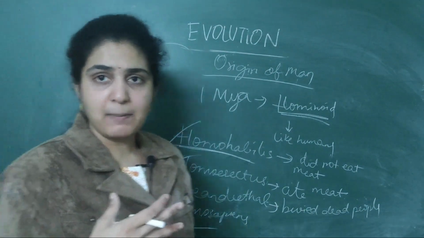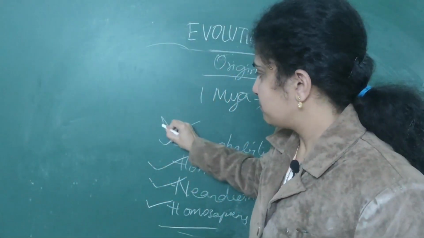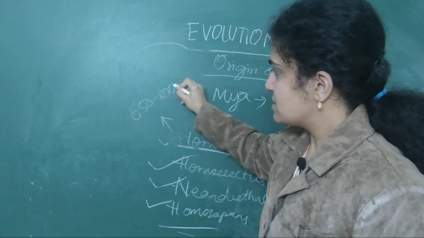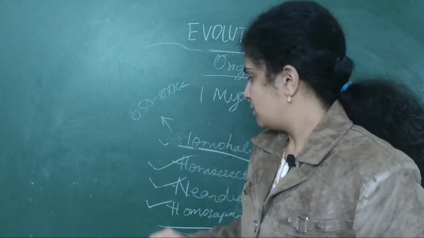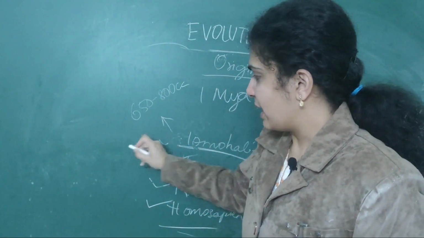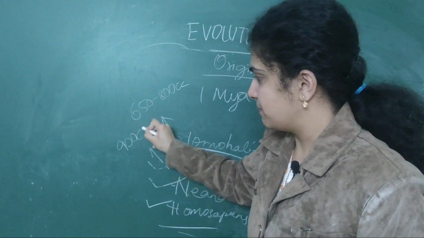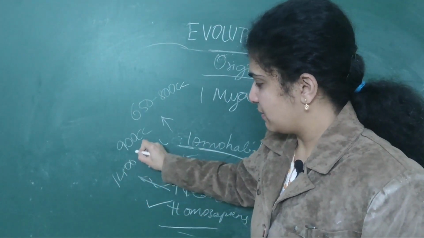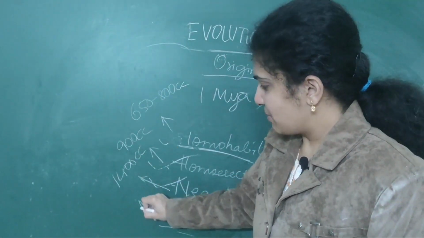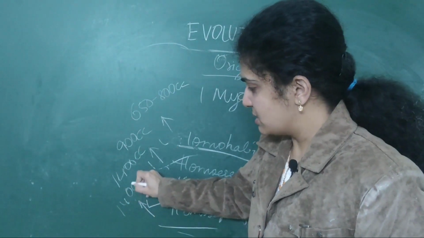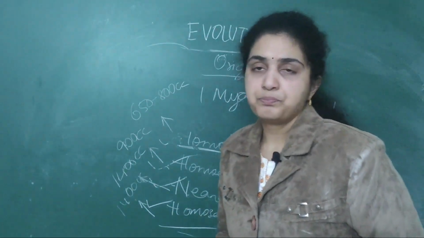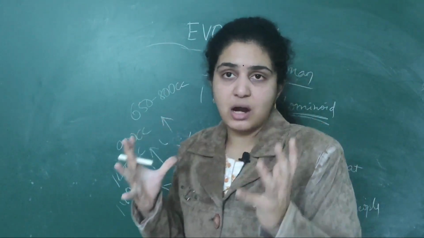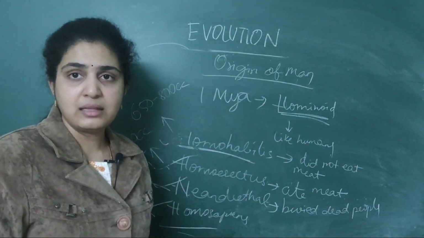Now what are their brain capacities? An important NEET question. Homo habilis has 650 to 800 cc. Homo erectus is 900 cc. Neanderthal is 1400 cc. Homo sapiens is also 1400 cc. You should remember this. Every time, the brain capacity increased for man-like species.